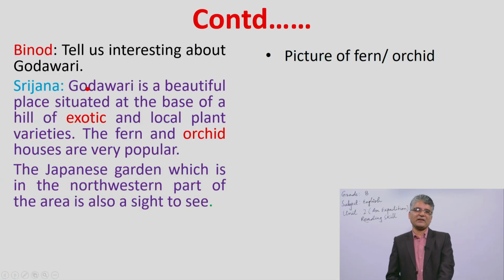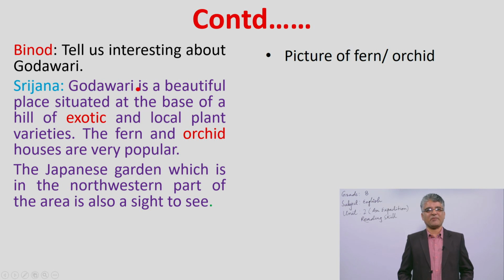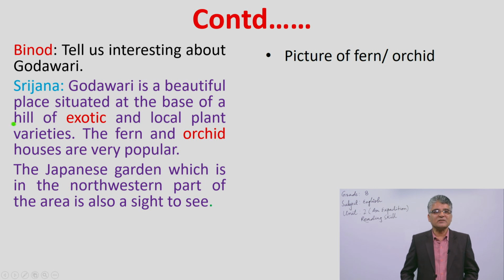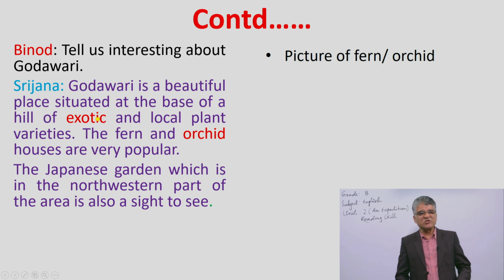So Srijana again says, she answers, Godavari is a beautiful place situated at the base of a hill of exotic and local plant varieties. Exotic, very interesting word, exotic. It is mysterious, strange, unusual. Yes, so because of this mysterious and local plant and their varieties, Godavari becomes a very beautiful place where many people like to visit.